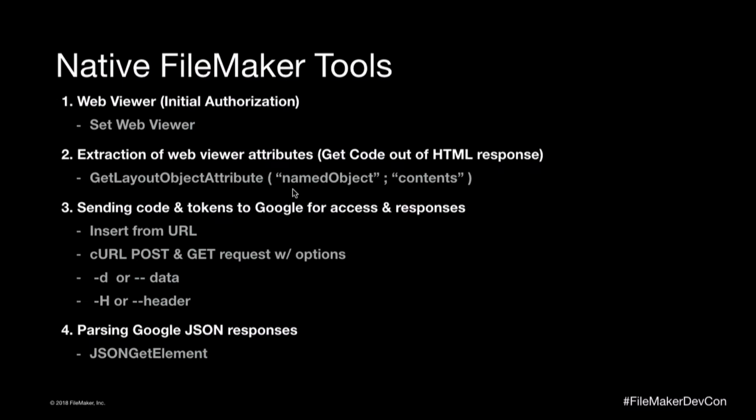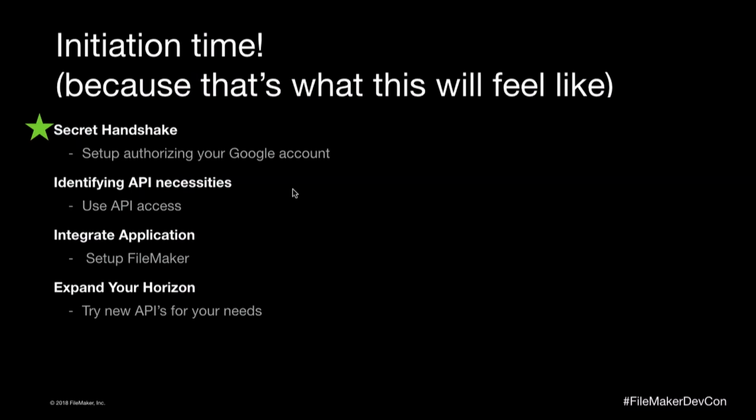I briefed on these earlier, but we're going to use a web viewer, and we're going to set that object and name it. After we've done our consent screen with Google, they're going to, inside the web viewer, provide the authorization code that we'll have to pull out of it, and we'll use a get layout object attribute, and we'll get the contents of that. And then from that point forward, we're going to use insert from URL, where we'll have different curl options. We'll be using both post and get with -d or -h. And lastly, the responses we get from Google will be in JSON, and that's where we can use just native FileMaker JSON functions.